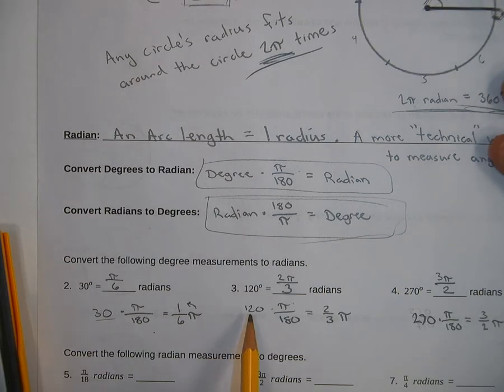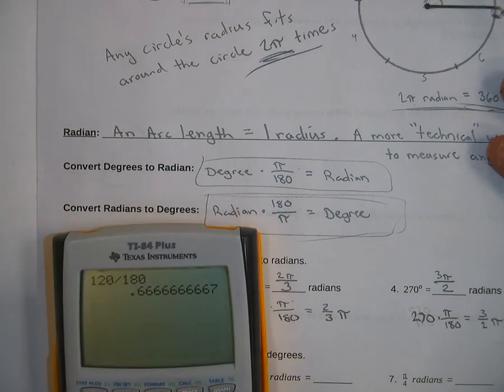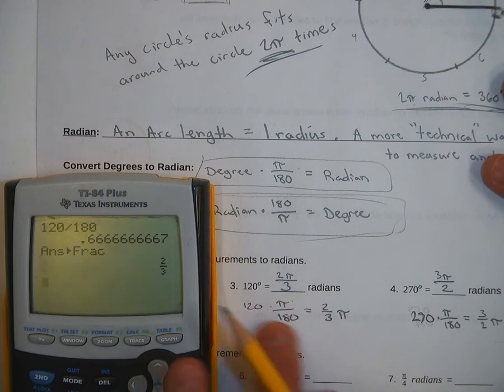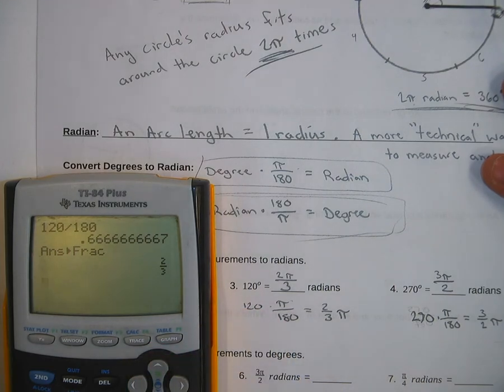All right, so I took the 120, divided it by 180, and when I do that, again, I'm getting a repeating decimal. If your calculator has that math frac button or a way of switching between repeating decimals and fractions, it's really handy. Otherwise, you've got to sit here and figure out how to reduce 120 over 180. You can divide them both by 10. So then I've got 12 over 18.